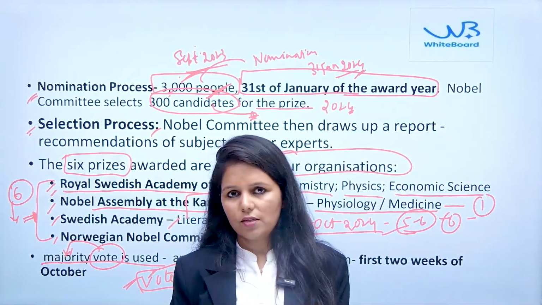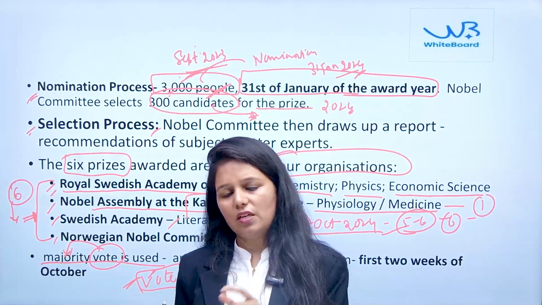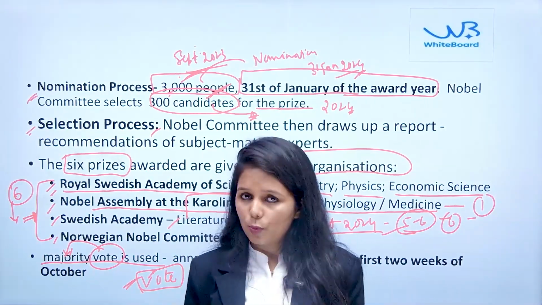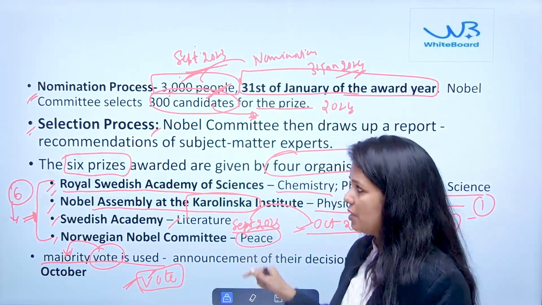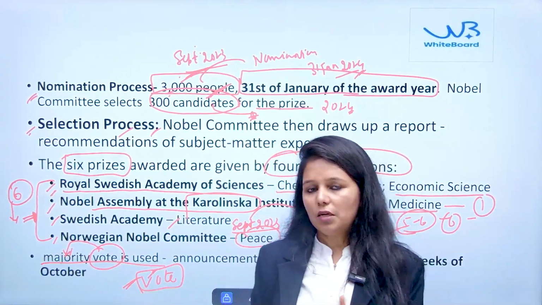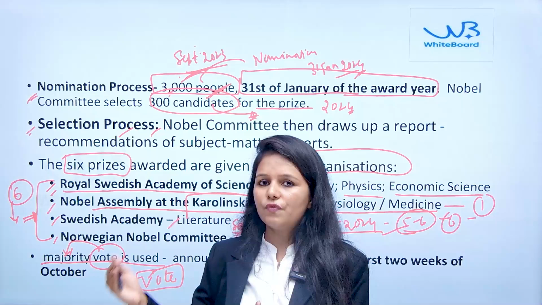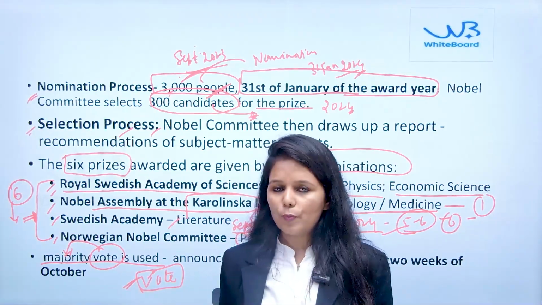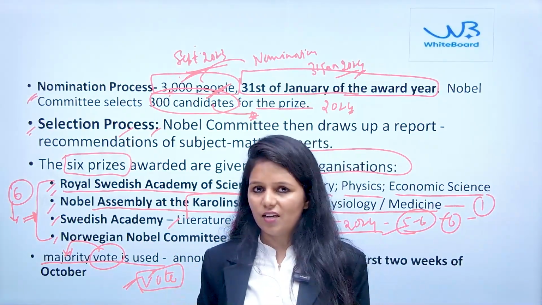So what we have understood is that in the month of October, whenever we see in the newspaper that the Nobel Prize has been awarded, it means this is the selection process stage, because the award ceremony is held on the 10th of December, which is Nobel Day, the death anniversary of Alfred Nobel.